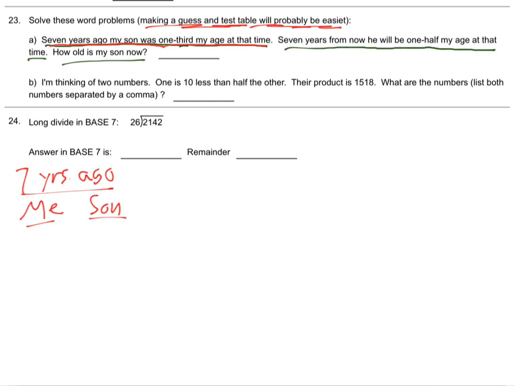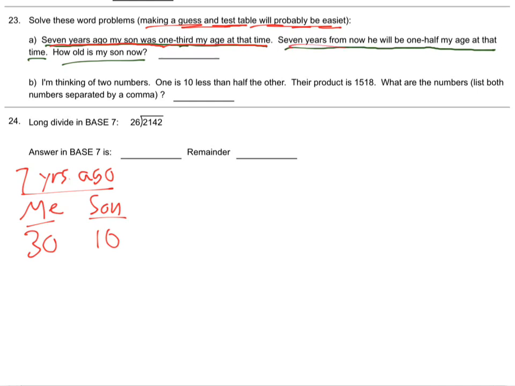I have no idea. Where do you guys want to go? Let's just guess. Purely guess. You're not trying to get it right or anything. Just take a random guess. So I just need two numbers where one of them is 3 times as big, huh? How about 30 and 10? I just start with something nice and easy. 30 and 10, right? My son was 1/3 my age. Just guessing, right? Just start guessing.